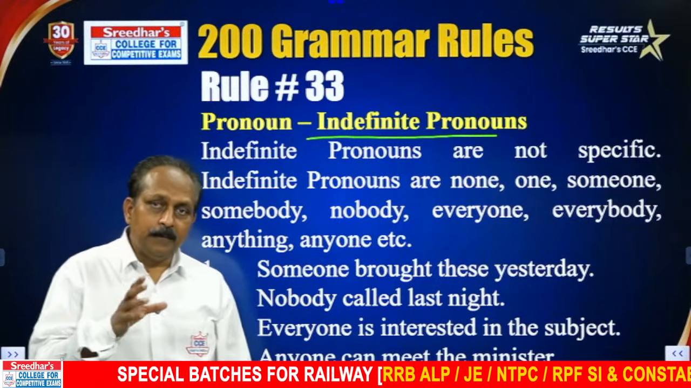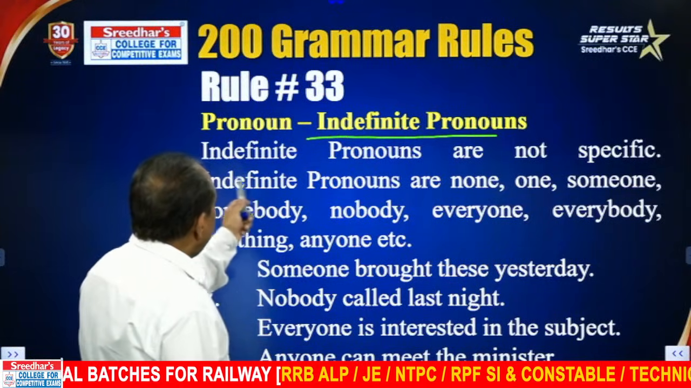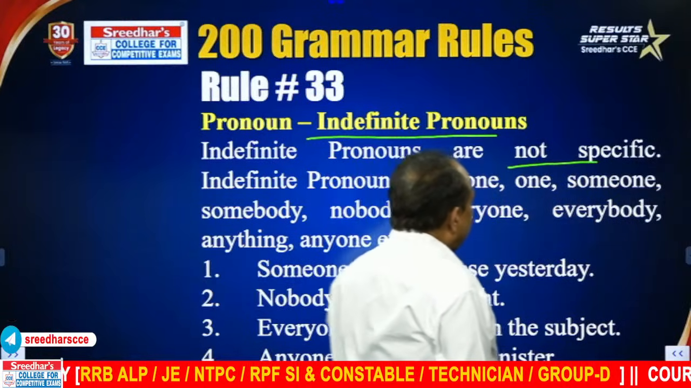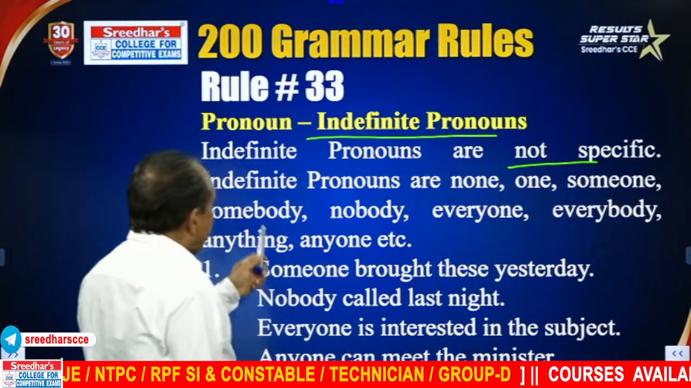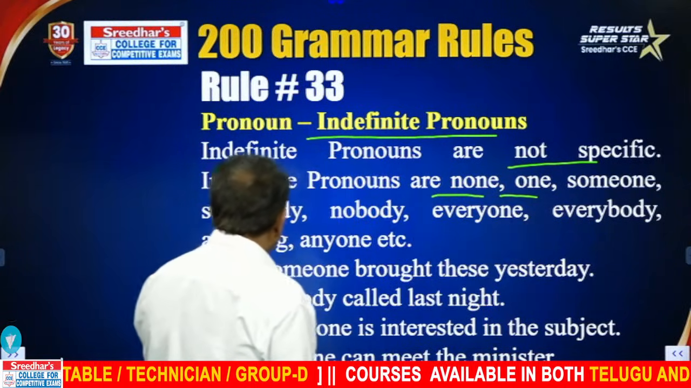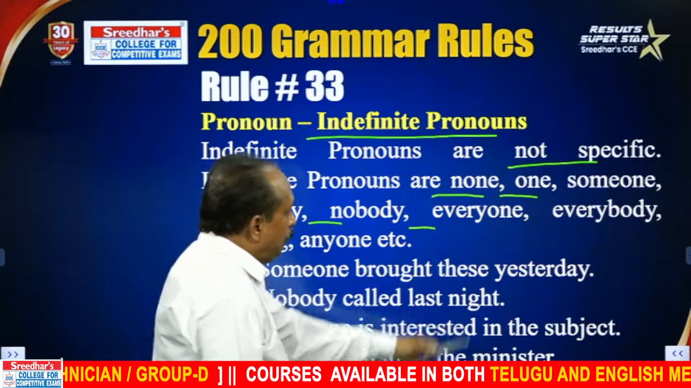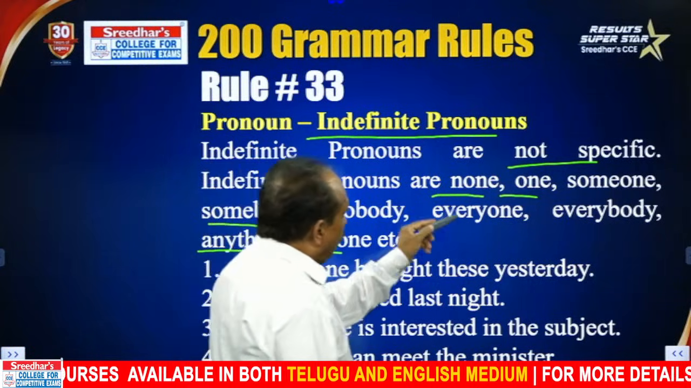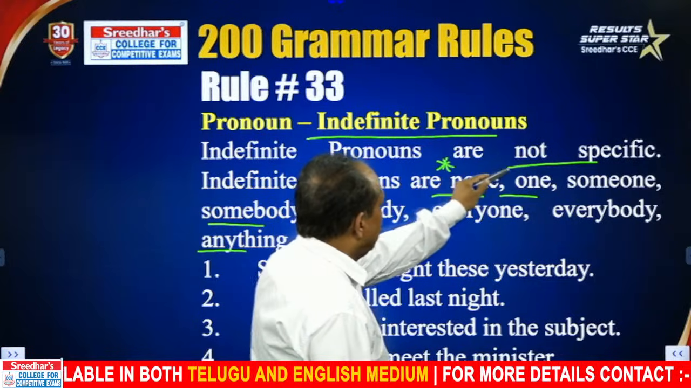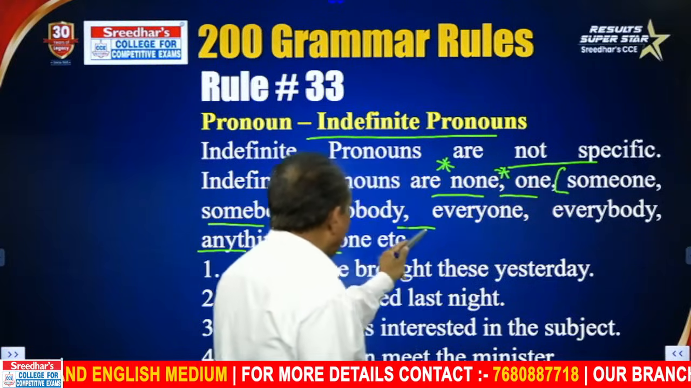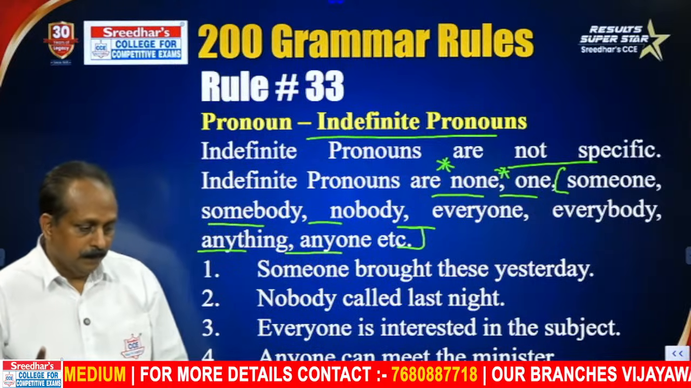We have a few indefinite pronouns in English. Indefinite pronouns are not specific. That's what I was talking about. And the examples are none, one, someone, somebody, nobody, everyone, everybody, anything, anyone. None and one are very important. Some rules are there you are going to learn today. And all these from here to here, do remember they are considered singular.